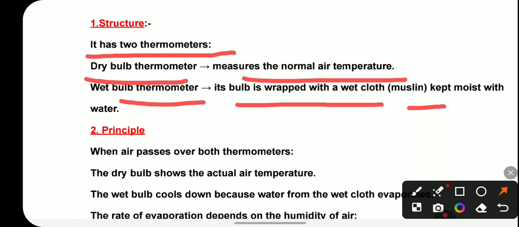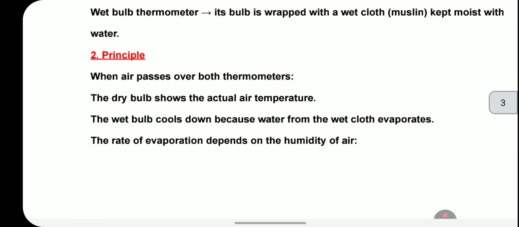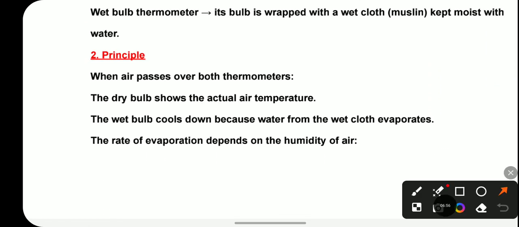Now let's understand its principle. When air passes over both thermometers, the dry bulb shows the actual air temperature. Whatever the actual air temperature is, it will be shown by the dry bulb, because it measures the normal air temperature.